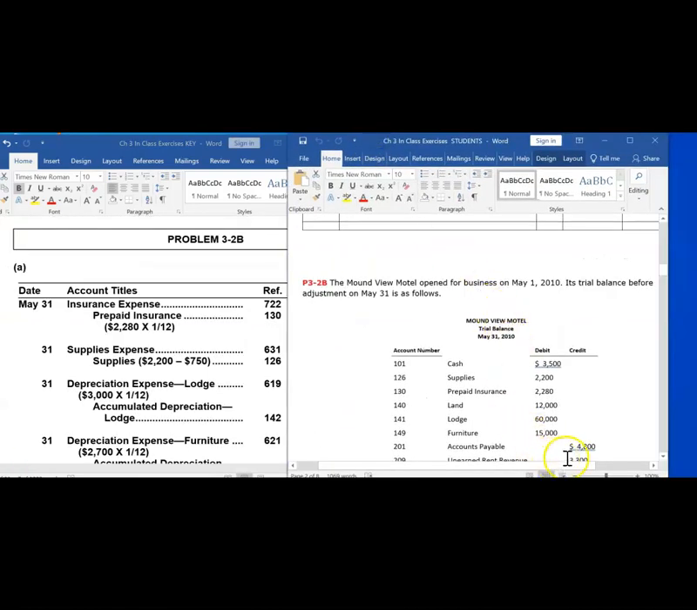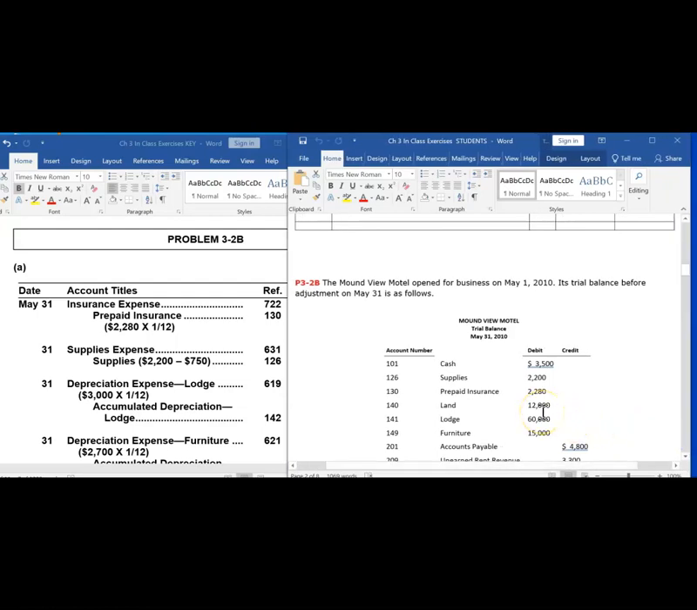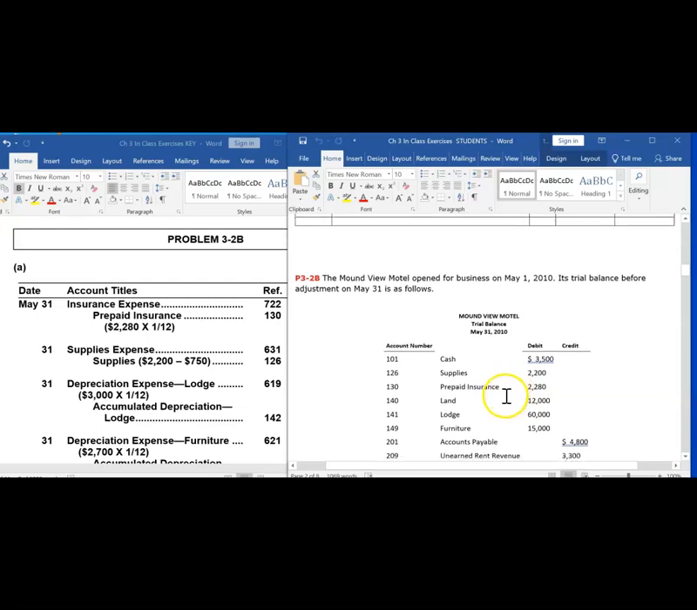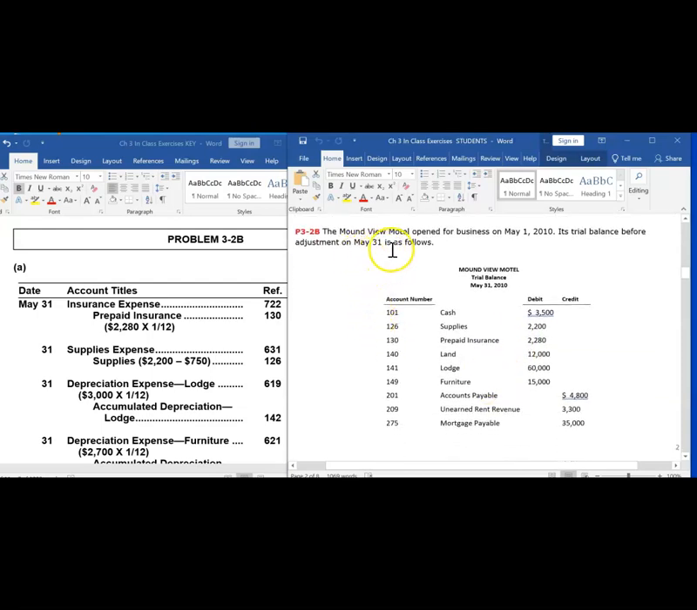Okay, let's try another problem that kind of pulls together the concepts from the past couple chapters along with the adjustments in this chapter. Mound View Motel opened for business on May 1st of 2010. Its trial balance before adjustment on May 31st is as follows. So here is a full trial balance. Open for business on May 1st, it is now May 31st.